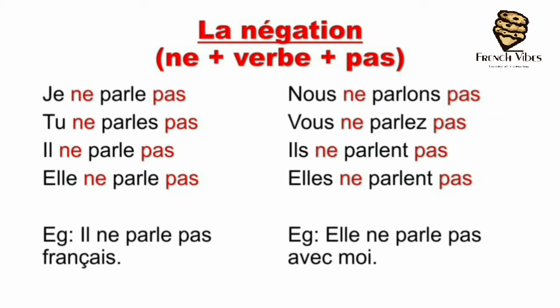So it will become je ne parle pas, tu ne parles pas, il ne parle pas, elle ne parle pas.